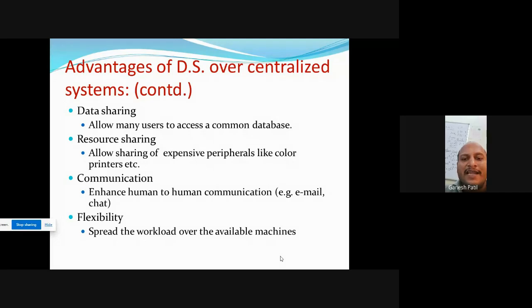But in your mail ID or anywhere else, there is no database. All the database is available on the server only. No client machine has the data. Meaning in a distributed system, users are allowed to access a common database. For example, four persons are working on the same module in a company. The project is going on, and this project has n number of modules. In the first module, four developers are working on the same module.